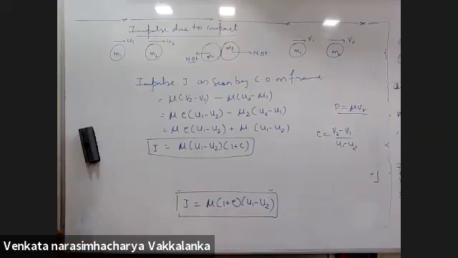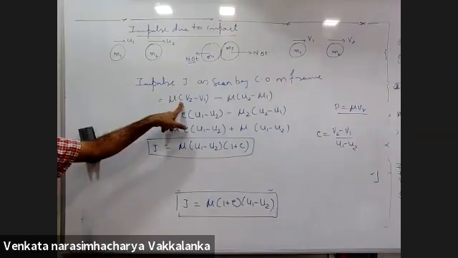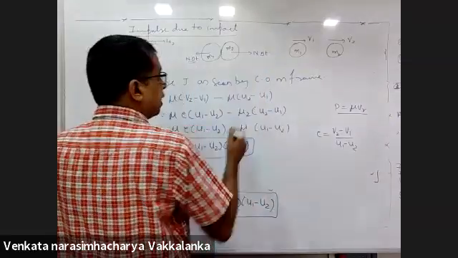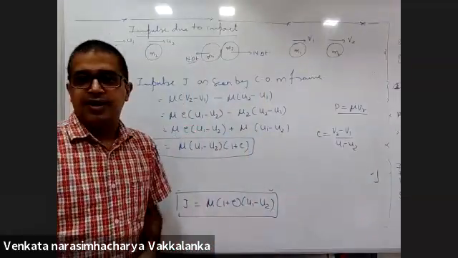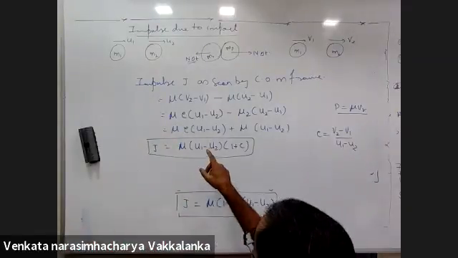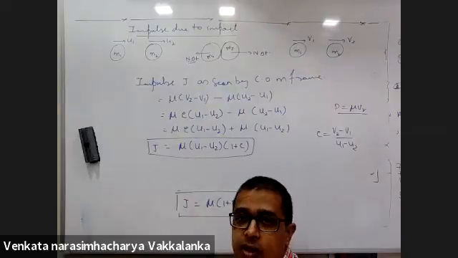Okay. Sir, in the first equation, in the last bracket, you have written U2 minus mu1, U1, sir. Parallax, sir. And sir, on the second step, you have written mu2, U2. Silly mistake.